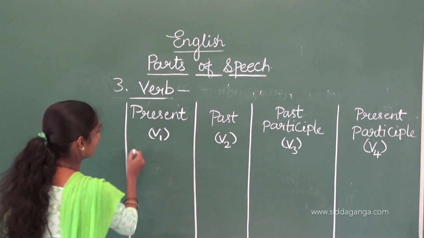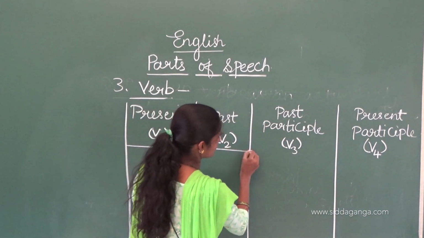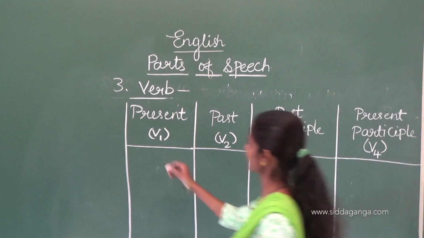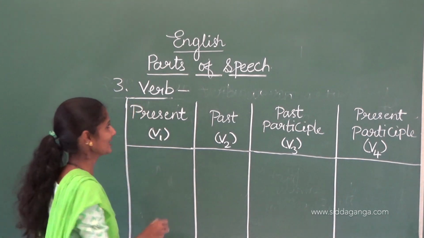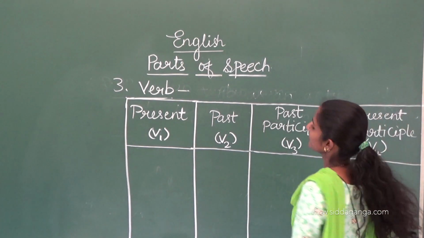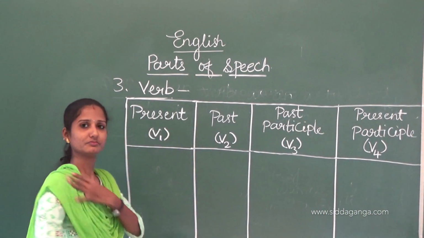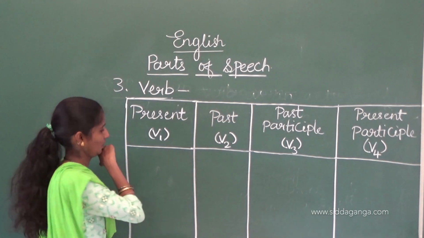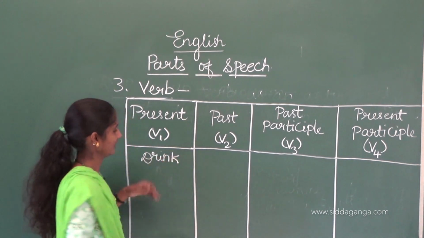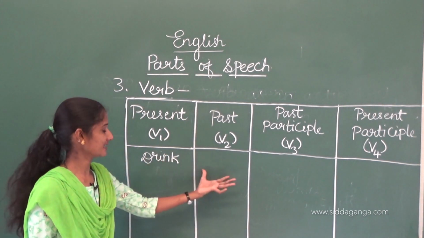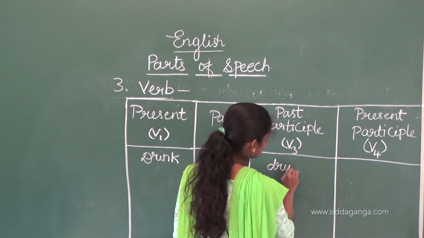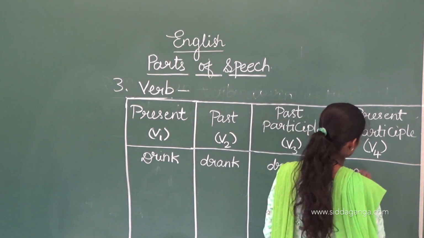These are the main verbs. So I will write one verb here. You are very familiar with this. Again I am telling you, I am just brushing up your knowledge. I will write drink. This is the verb first form. Second form, drank. Third form, drunk. And the fourth form, drinking.